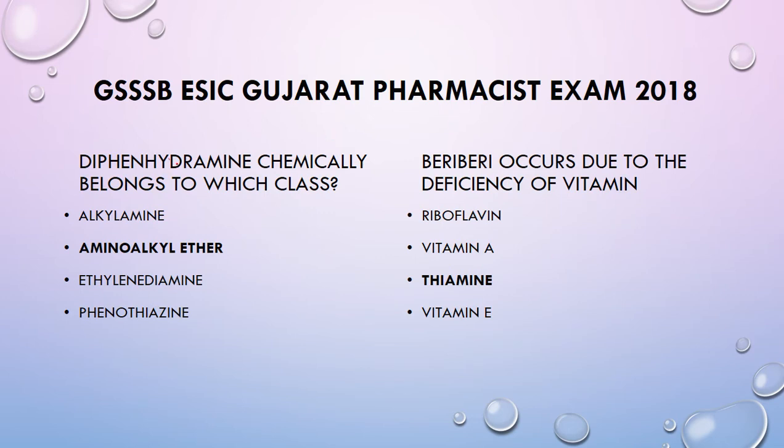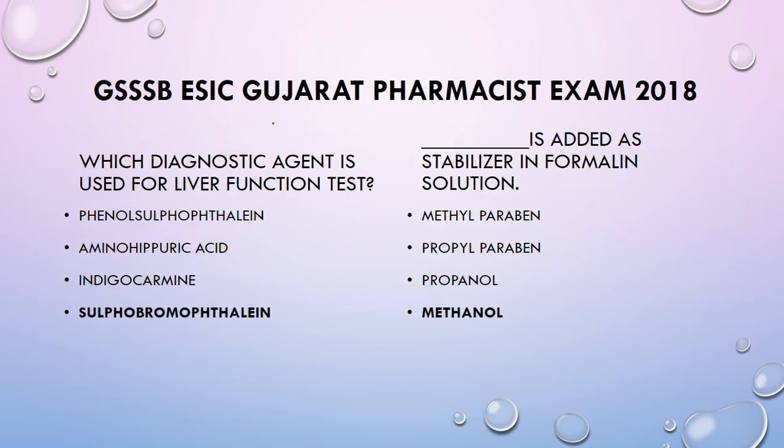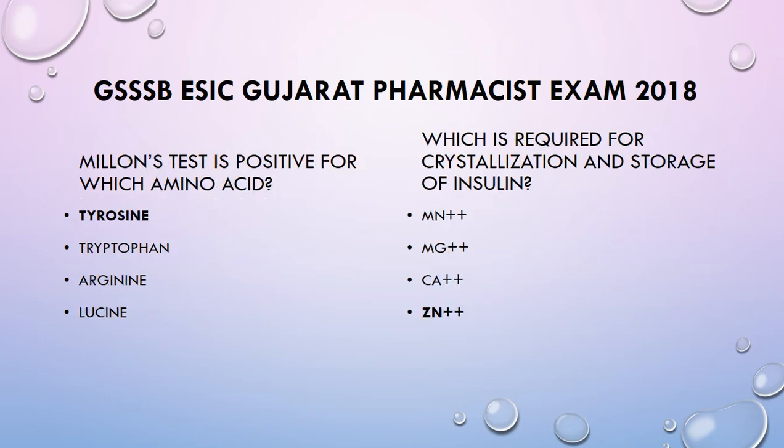Diphenhydramine chemically belongs to which class? Amino-alkyl ether. Beriberi occurs due to the deficiency of vitamin thiamine. Which diagnostic agent is used for liver function test? That is sulfobromophthalein. Blank is added as stabilizer in formalin solution, that is methanol. Millon's test is positive for which amino acid? That is tyrosine. Which is required for crystallization and storage of insulin? That is Zn+2.